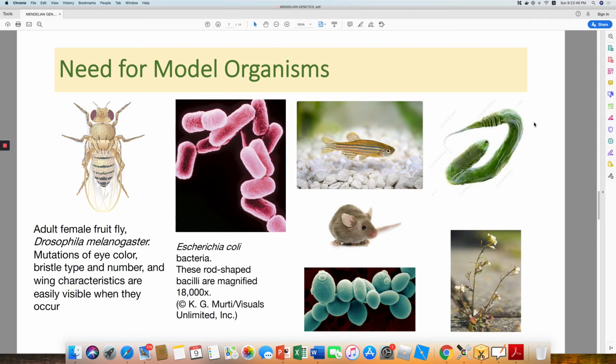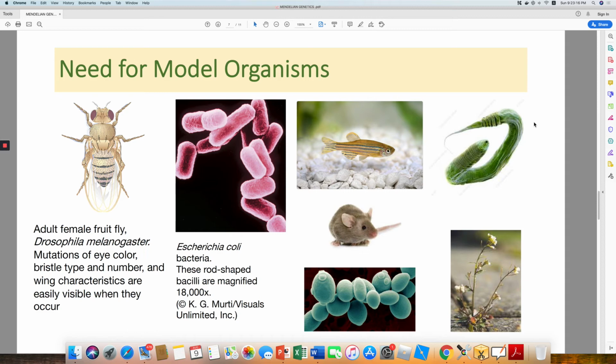But can we study giraffe and can we study the population of giraffe, since a giraffe takes a long time to give birth to a new giraffe? So what is the need for a model organism? The need for a model organism is an organism that can regenerate in a very small time and can reproduce in a very large number, and we can actually study the organism in various mutated forms.